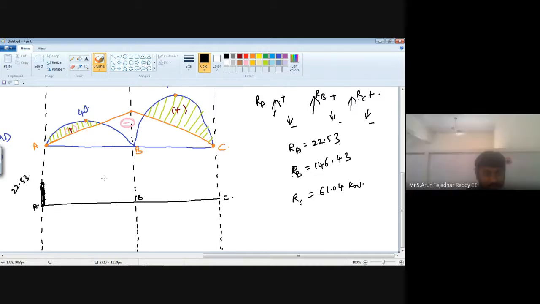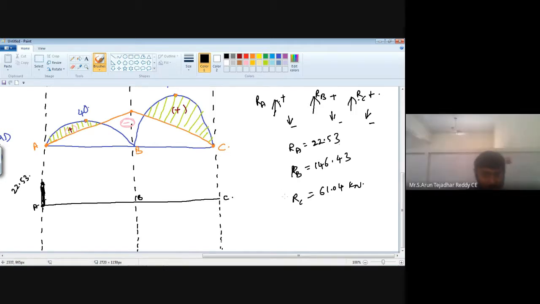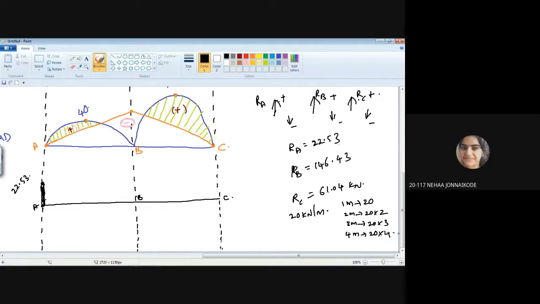UDL, and the value is 20 kilonewton per meter. It means 1 meter it is 20, for 2 meters it is 20 into 2, 3 meters it is 20 into 3. What is the distance from A to B, Neha? 4 meters. Yes, 4 meters means 20 into 4. Yes or no? Yes, sir.